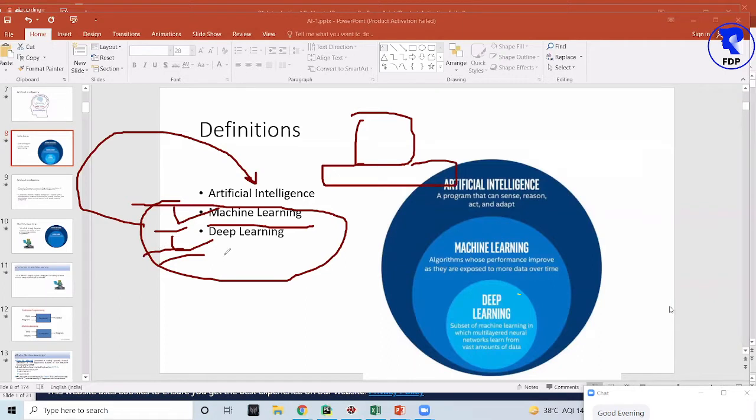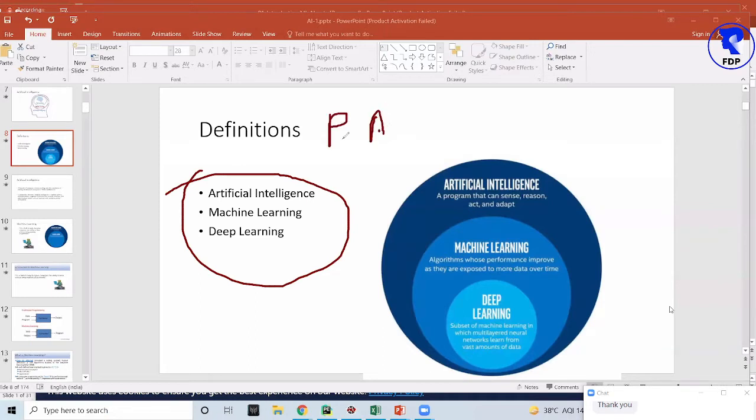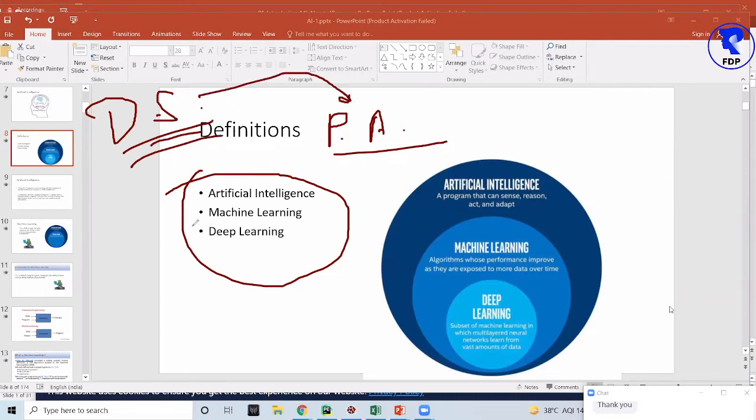Later on, we'll learn how to use deep learning to make our machine intelligent artificially. Now this all comes under the predictive analytics of data science. We are going to emphasize predictive analytics of data science, and that can be implemented in two ways. This is the one way, this is the second way. So we'll be starting from this one.